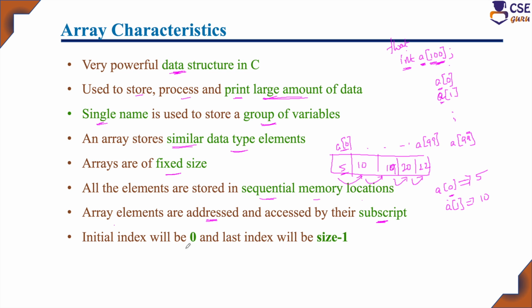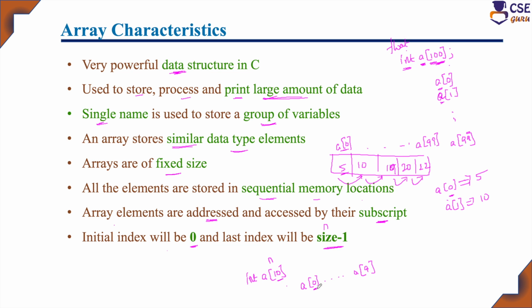And the initial index will be 0, and the last index will be size minus 1. The size we can specify as n. So, suppose I declare int A of 10, here the n value is 10. What is the length of this array? It can store elements from A of 0 to A of 9. So the initial index will be 0. This is the first element.